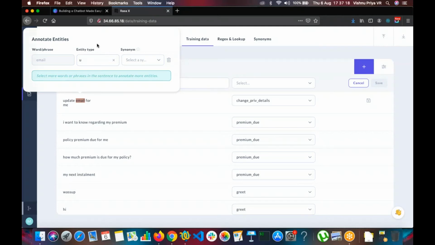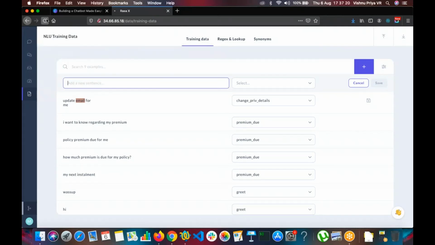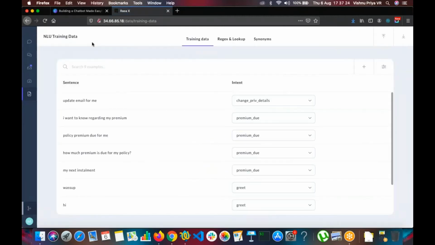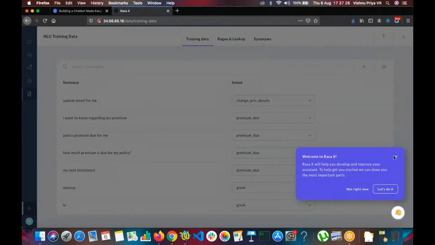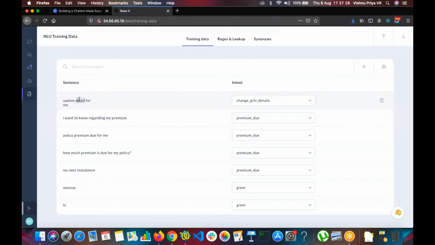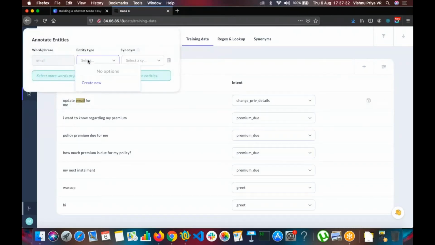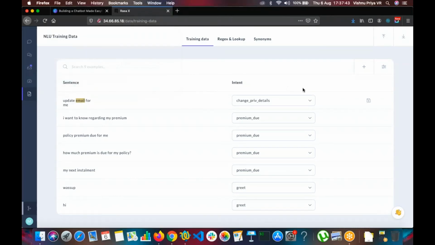Okay, I think it's stuck. Let me refresh it. So I'm naming my entity update personal details. And I'm saving the changes.